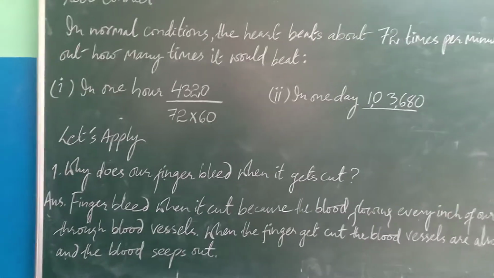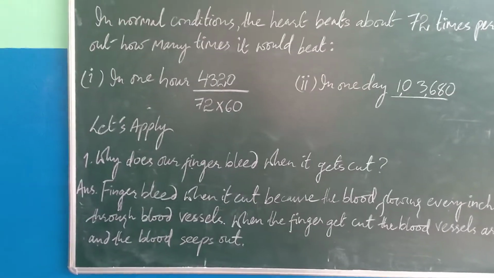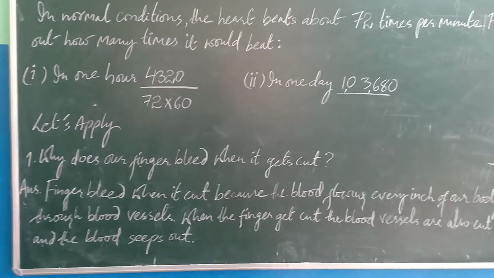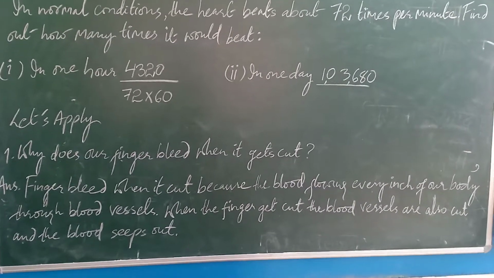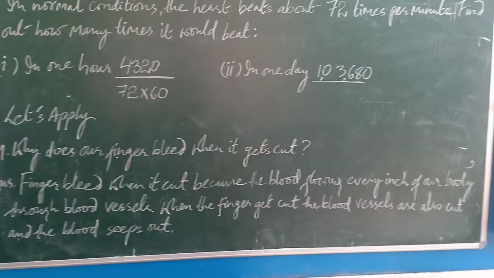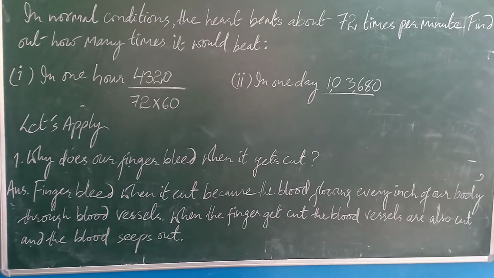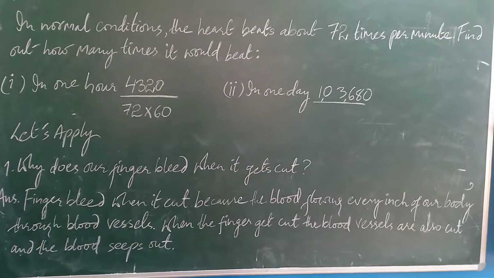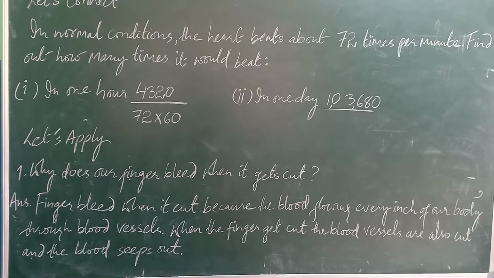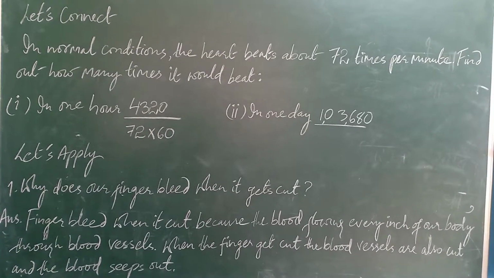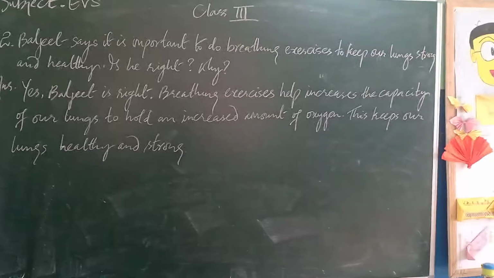Then we have the next question. Let's apply. Why does our finger bleed when it gets cut? So we just need to explain why our finger bleeds. So you just write, the finger bleeds when it is cut because the blood flows to every inch of our body through blood vessels, full stop. When the finger gets cut, the blood vessels are also cut and the blood seeps out. Okay, so this is how you write the let's apply question number 1 answer.